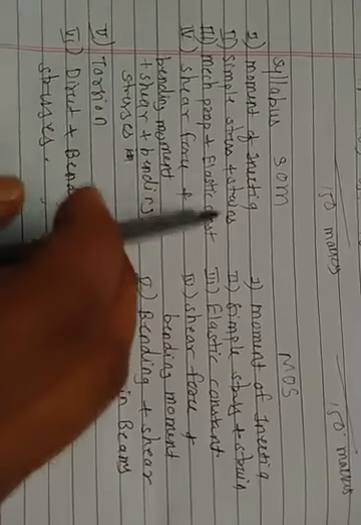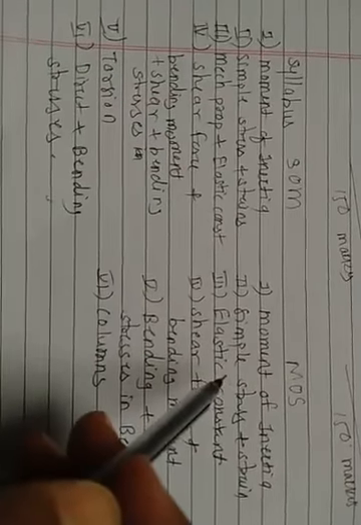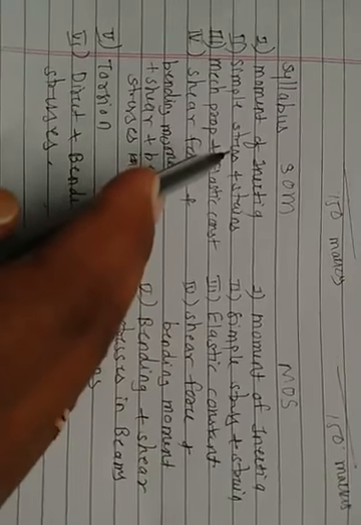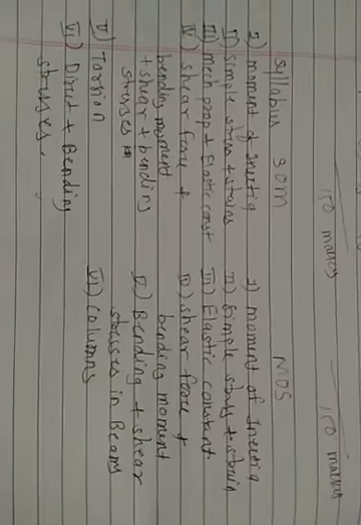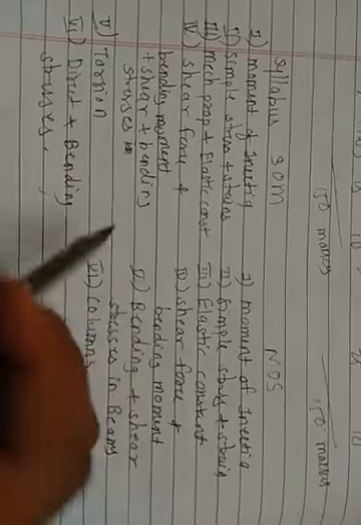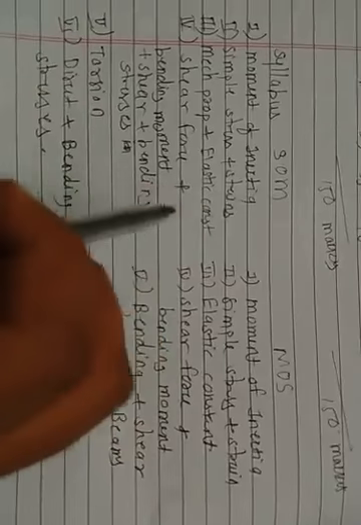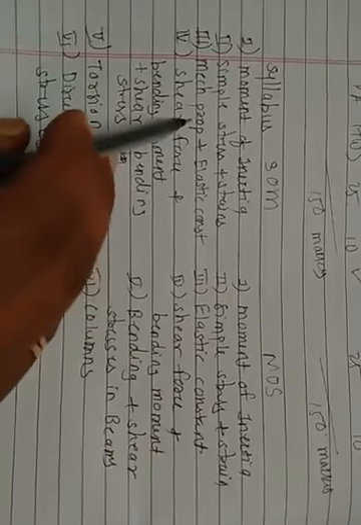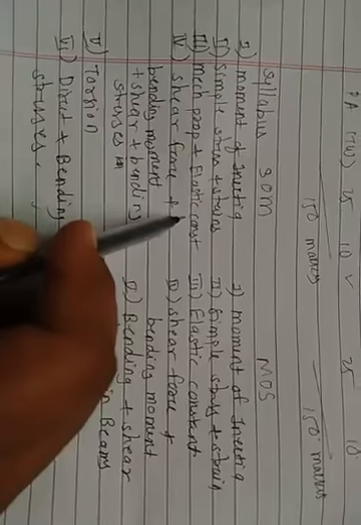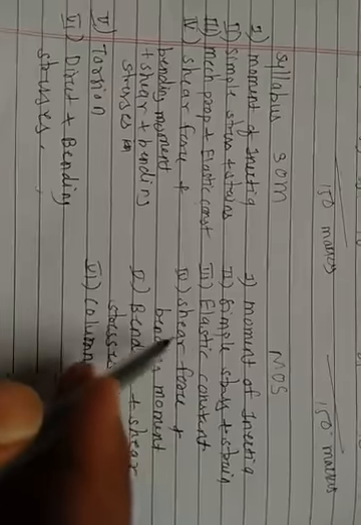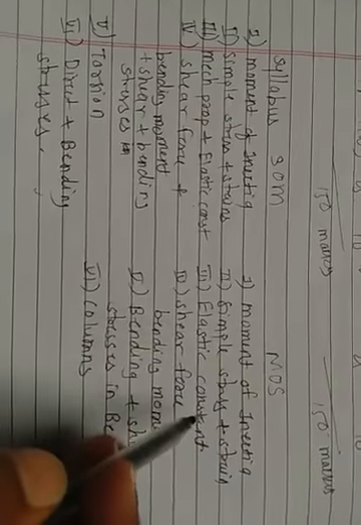Then the second chapter is simple stress and strain. For civil and mechanical, both students have the same chapter, simple stress and strain. Then chapter number 3 for mechanical students, for the SOM subject, is mechanical properties of material and elastic constant. The chapter for civil students is only elastic constant.